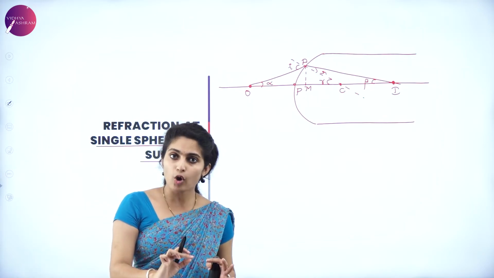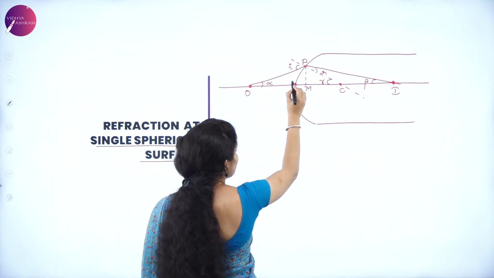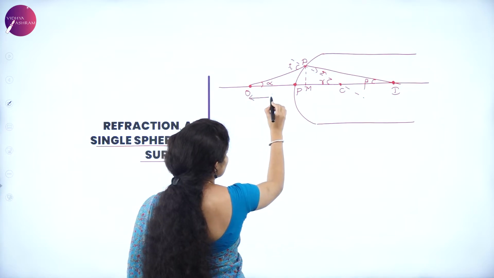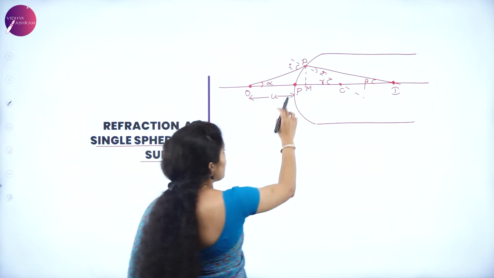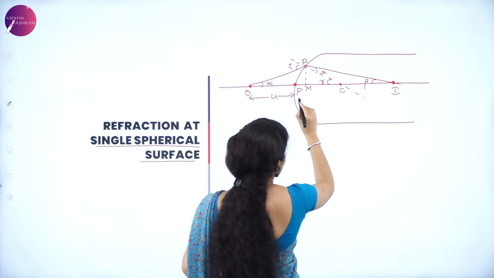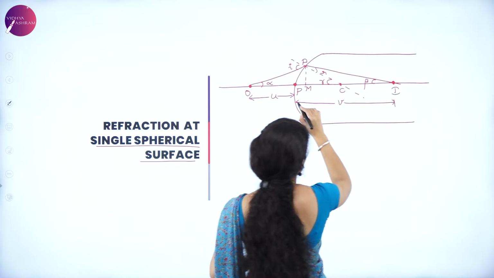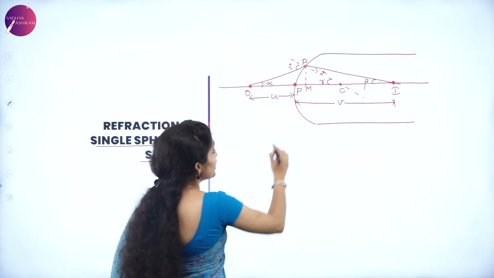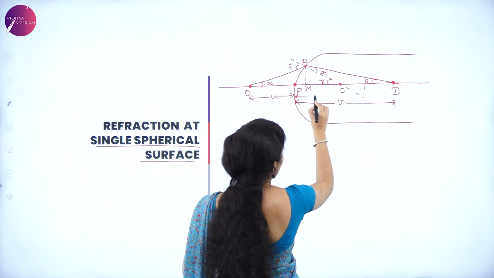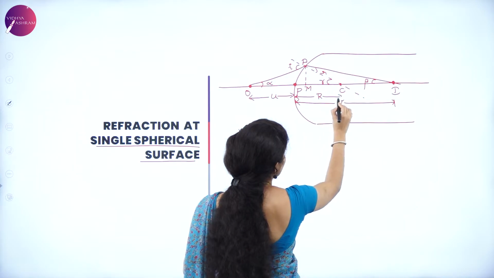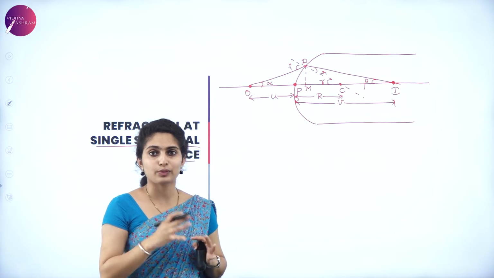Now, always measure from pole to object. This distance is called u. U will be the distance of the object. From the pole to the image, call it v. Small letter v gives the image distance. And from the pole to the center of curvature, call that r, which is called the radius of curvature. So we have u, r as well as v.